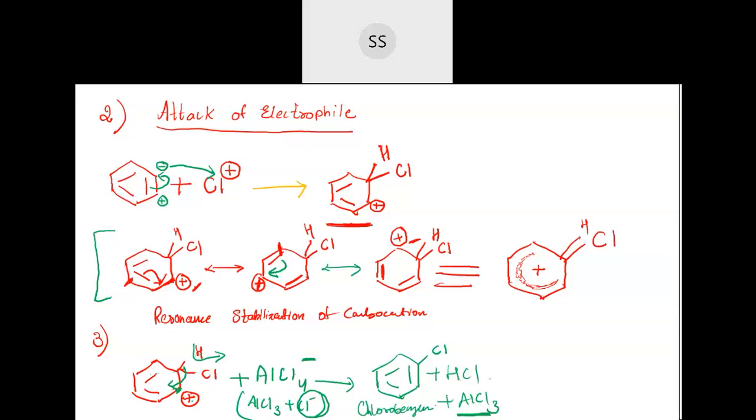So in the last step, what we have done is we have removed the hydrogen. So the last step is removal of proton, or it's also called deprotonation. It is also termed as deprotonation.